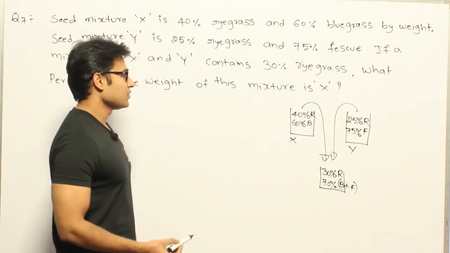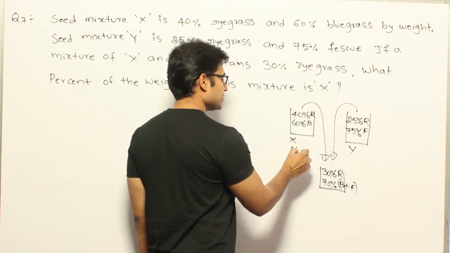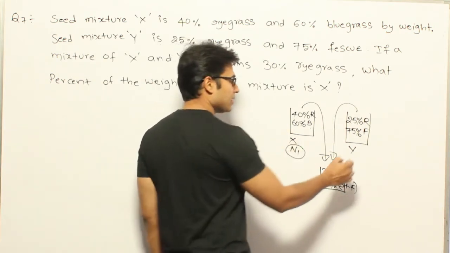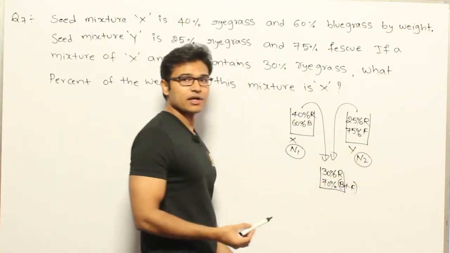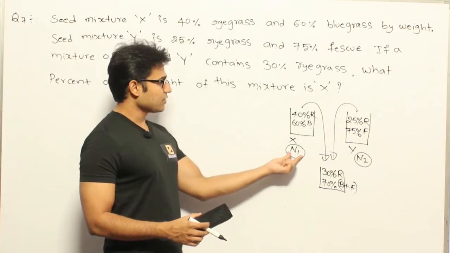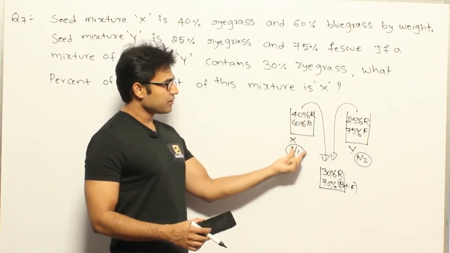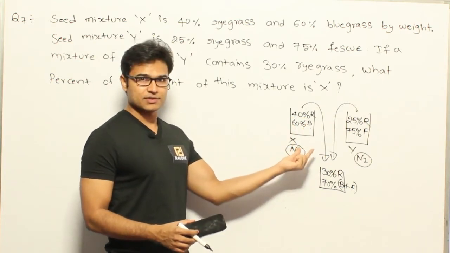Now we don't know that, so assume that N1 kgs of X is taken, and assume that N2 kgs of mixture Y is taken, right? Now if you are taking N1 kgs from X, then out of that 40% will be ryegrass and 60% will be bluegrass seeds, isn't it?